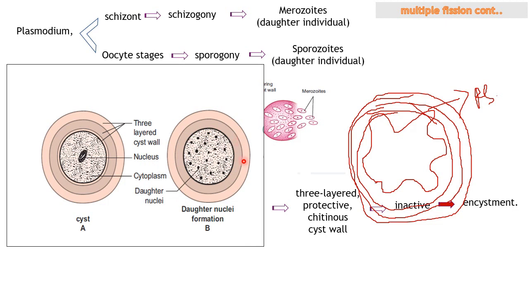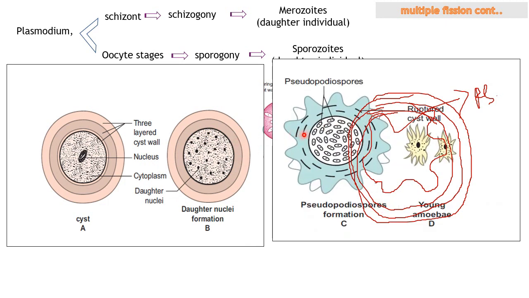When the condition becomes favorable, the chitinous cyst wall will be broken down. It absorbs the water and breaks the layer around it. And inside it, all the nuclei have replicated and you get a lot of daughter nuclei, right? This will grow into new individuals inside itself.